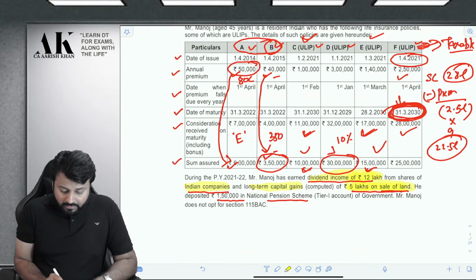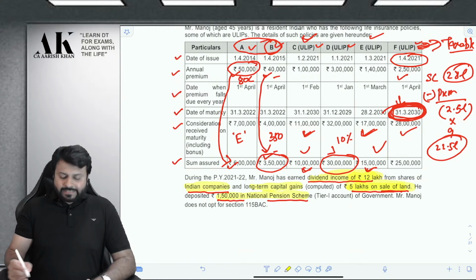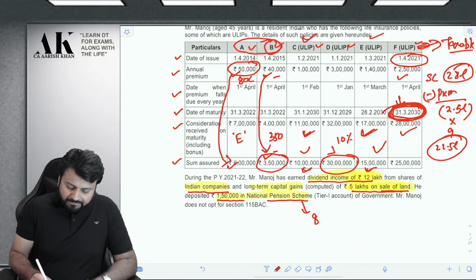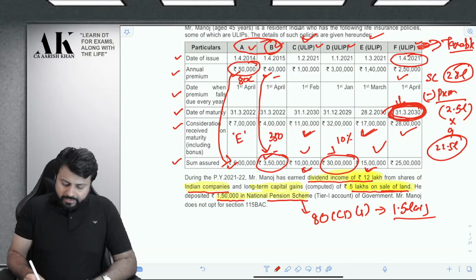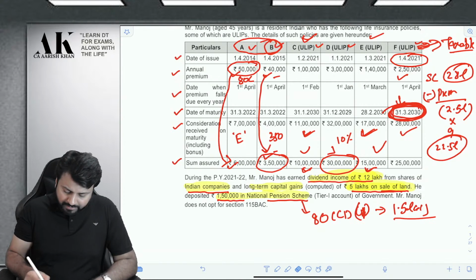Then Mr. Manoj has also invested in NPS. This will be subject to deduction under 80 CCD subsection 1. Subject to a limit of 1.5 lakhs. 80 CCD subsection 1. Be very careful. Beautiful question it is.